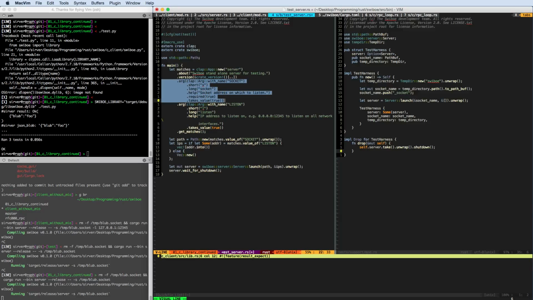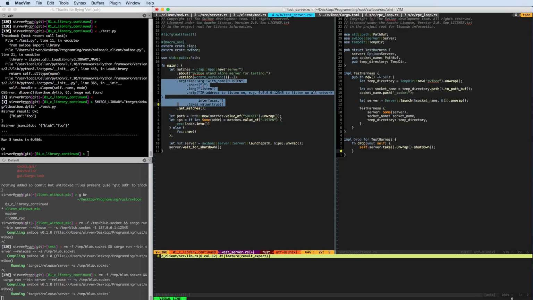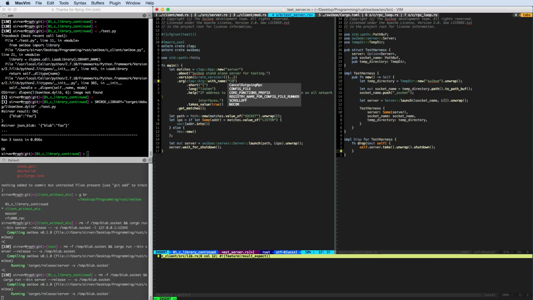And that removes this, that removes... or maybe we need one of those. Actually, let's keep one of those and we not call it listen, but we call it config file.